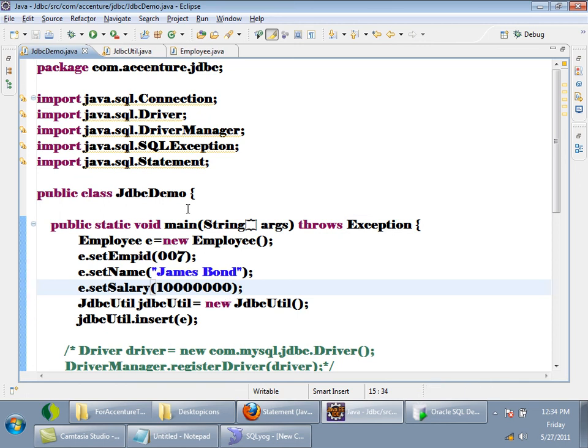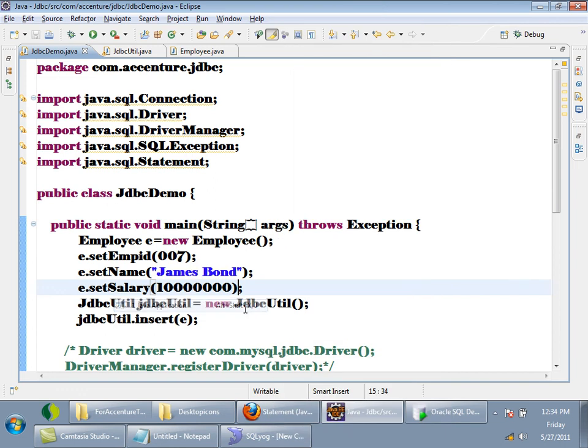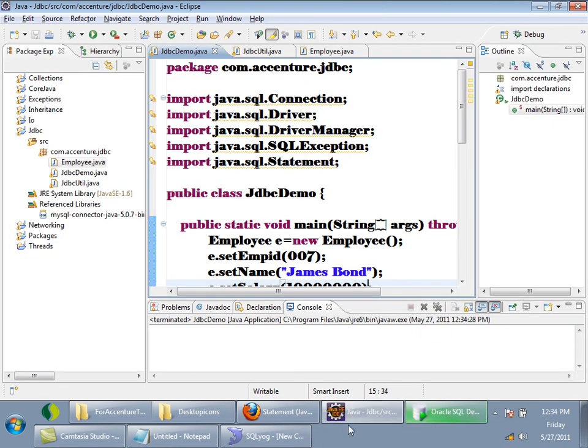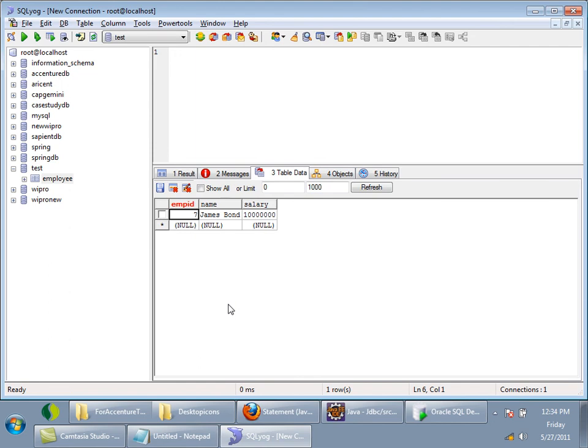Now I will run it. Yeah, no exceptions. Let me check here, is it inserted? I will refresh. View data. Yes, 007 James Bond and salary inserted.